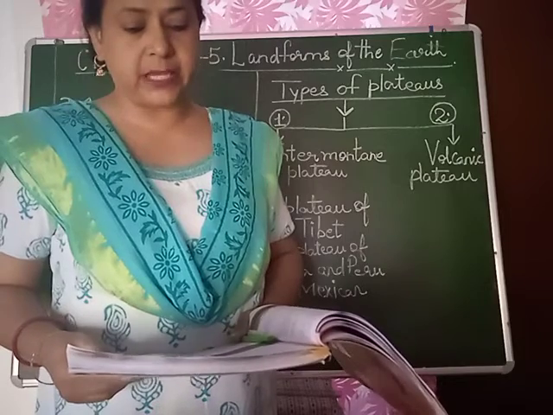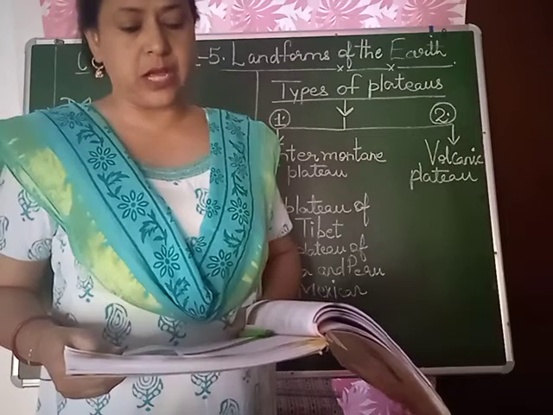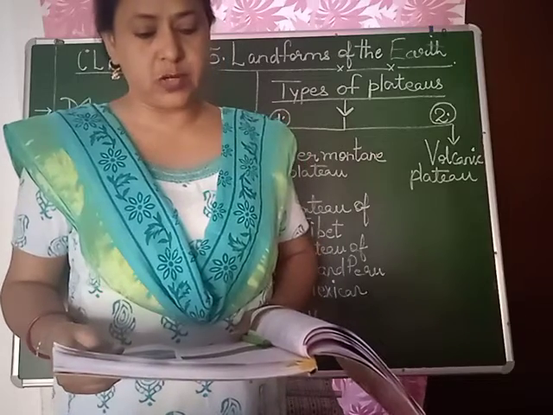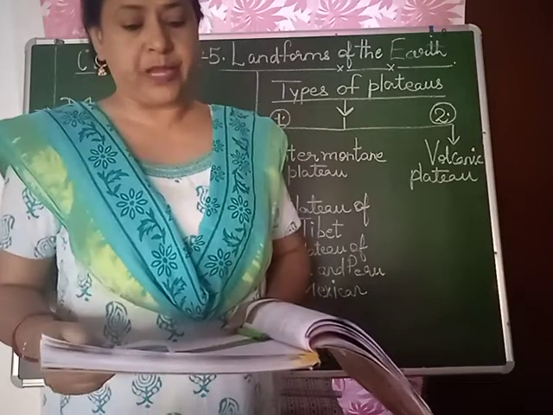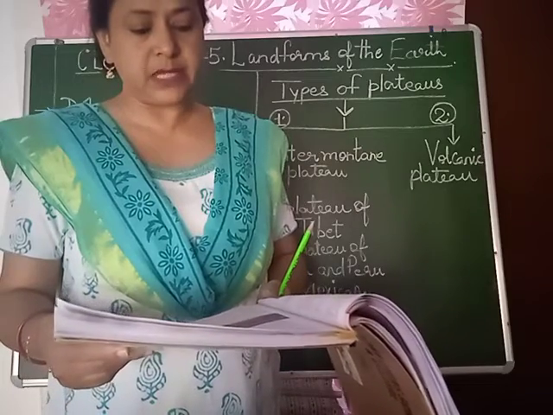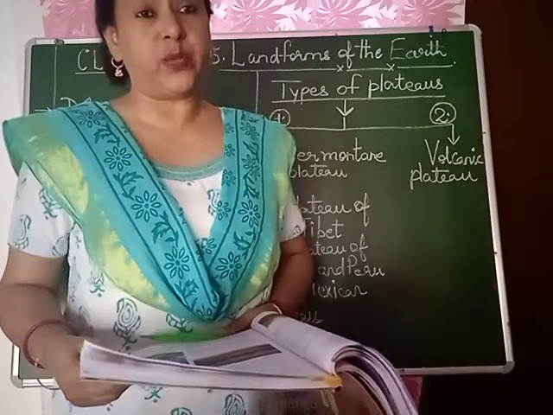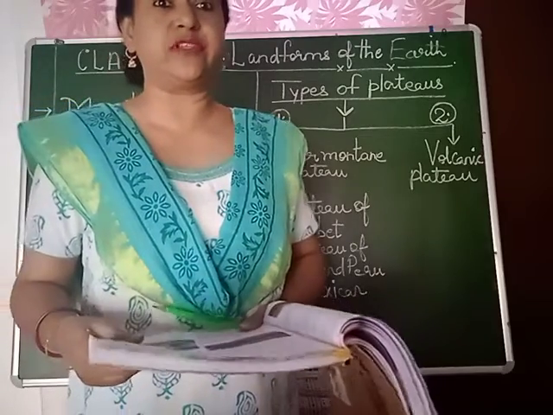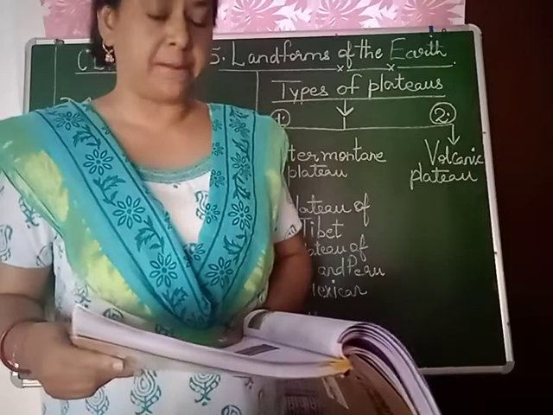It has enormous accumulation of basaltic rocks. Other important plateaus are the South African Plateau, the Colombian Plateau, and the Ethiopian Plateau. The Colombian Plateau has about 20 layers of lava, suggesting that 20 different volcanic eruptions have formed this plateau. So how many layers are there in the plateau? 20 layers have been found of the lava which flows from the eruption of the volcano. These are called volcanic plateaus.